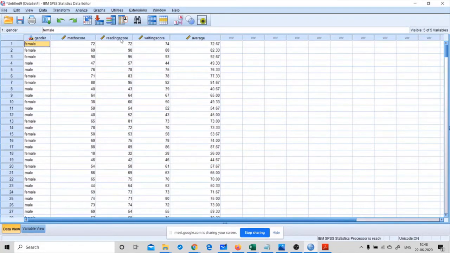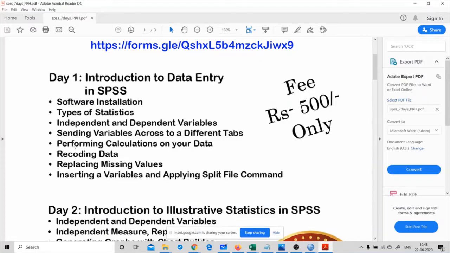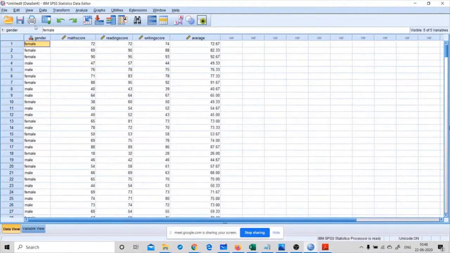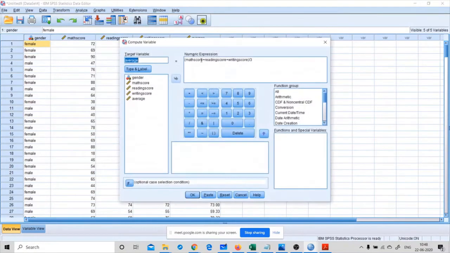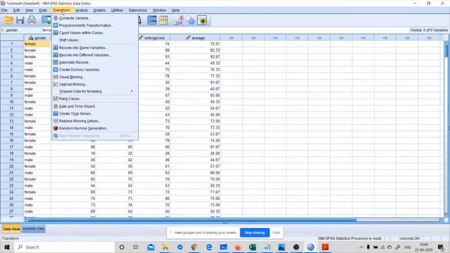You can check now what will be the variable for these math score and writing score. Then I want to recode my variables to a different variable.